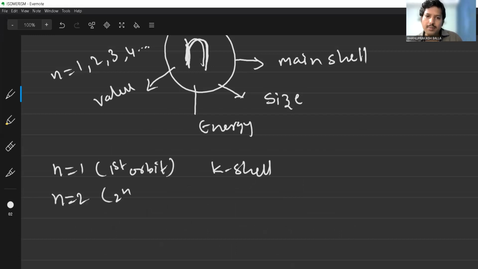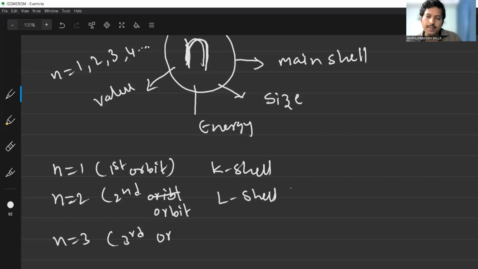If n is equal to 2, it is known as the second orbit, the L shell. If n is equal to 3, it is known as the third orbit, also known as the M shell.